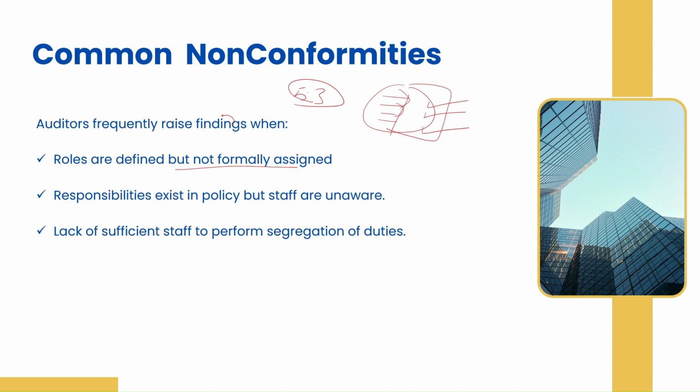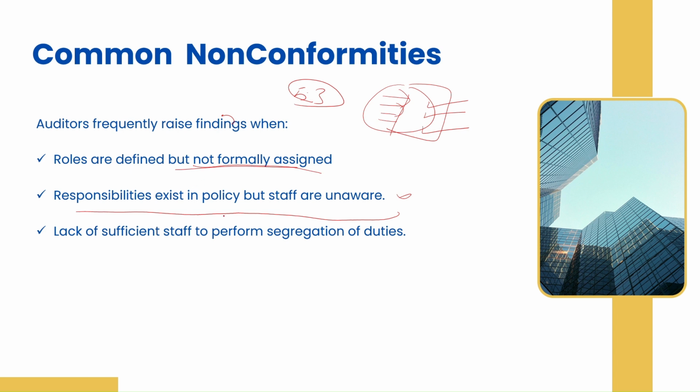They need the evidence. Roles are defined but not formally assigned. Responsibilities exist in policy, but staff are unaware. If your staff is not aware of it, whoever is presenting the audit, they will randomly call some people and ask, okay, tell me what your roles and responsibilities are. If they fail to answer it, then that becomes a non-conformative.